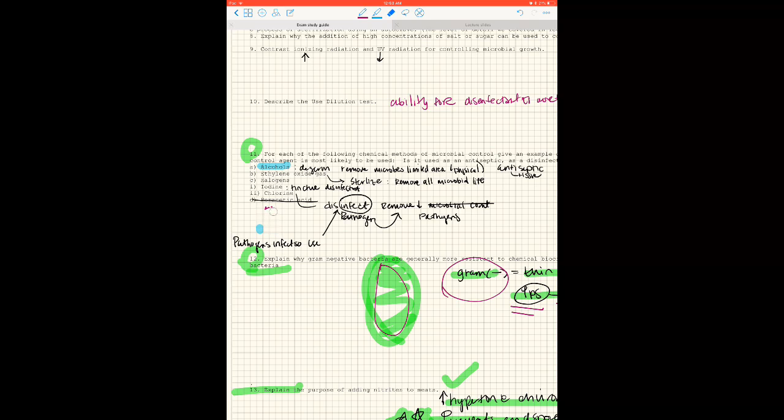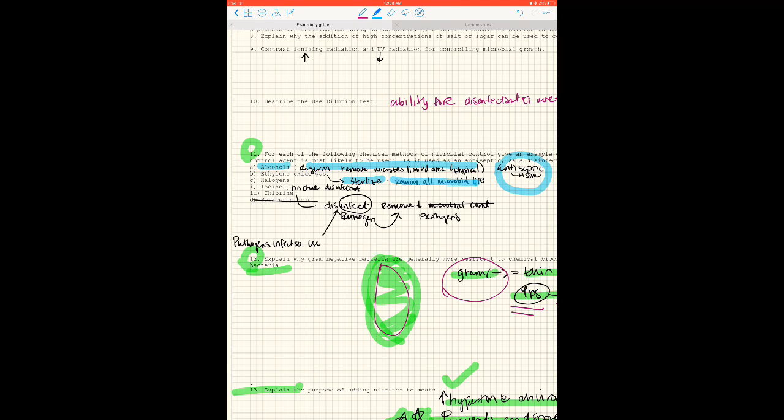So that's a terrible drawing, but you get what I'm saying. So alcohols are used to degerm and remove microbes from a limited area, which would be, for example, the arm, and it's physical, and that's because it's the tissue, it'd be an antiseptic. Ethylene gas does sterilization, and when you sterilize, you remove all microbial life. And then you have halogens, which the two halogens that we have are iodine and chlorine.